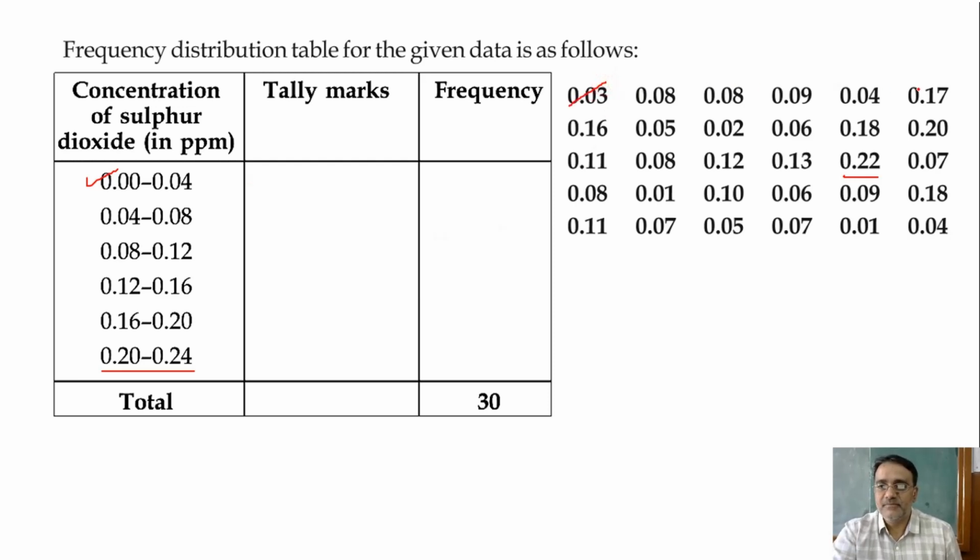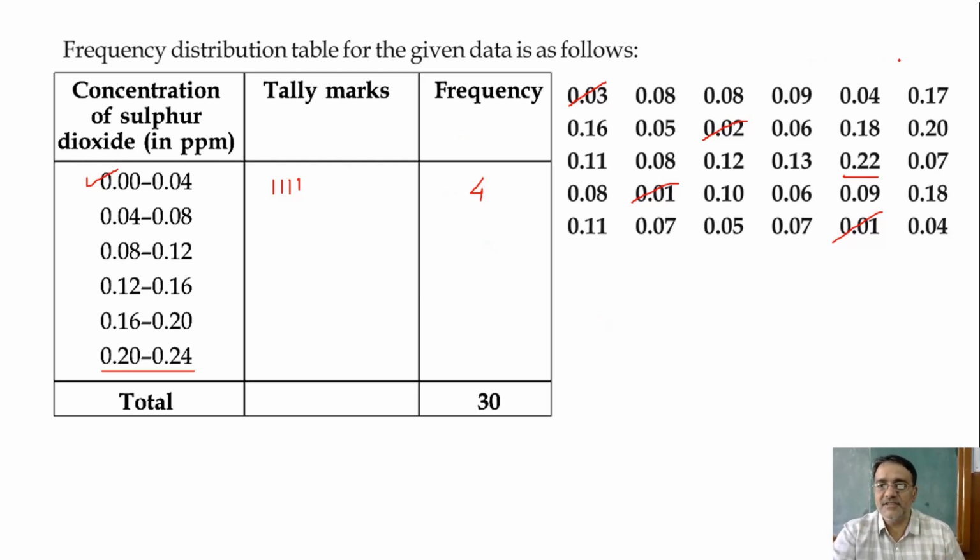1, 2, 3, 4. Anything missing? No, sir. So 1, 2, 3, 4, and we'll write here 4. Okay, next one is 0.04 to 0.08. 0.04 is included, 0.08 is not included.